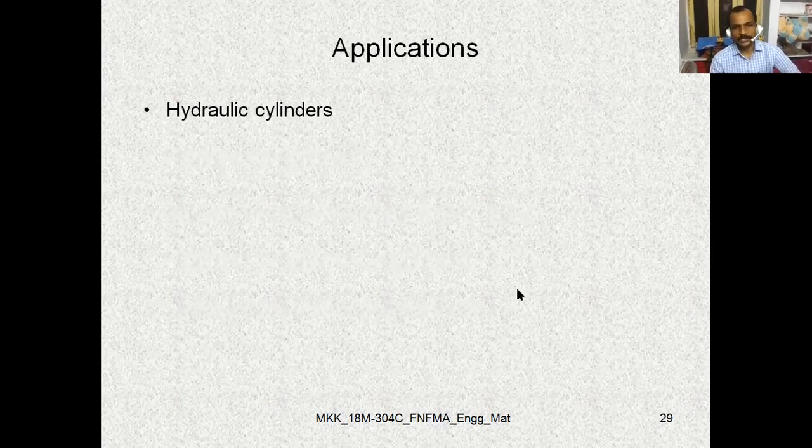Coming to the applications, where this particular spheroidal cast iron is suitable. In making of hydraulic cylinders, it is suitable. It is also suitable in manufacturing valves in the automobile sector.